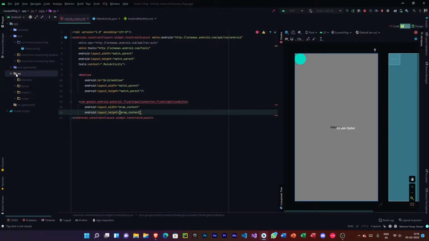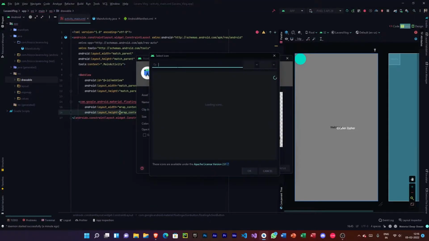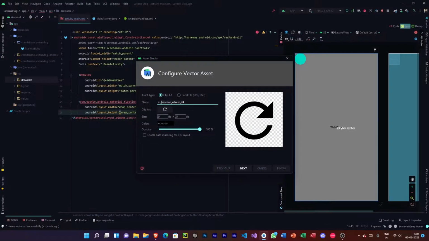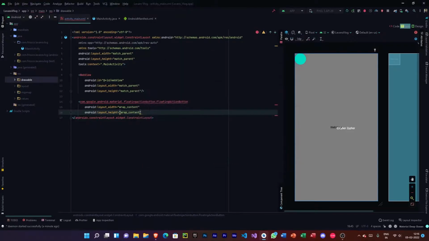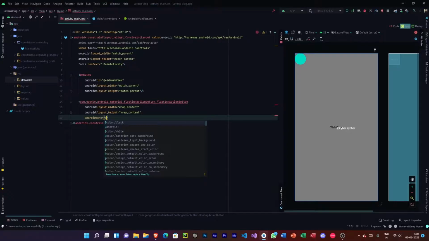Let's go to the res folder and go to drawable, new vector asset, and I'm going to import reload or refresh. Yeah, there we have it. Okay, and I'm going to give it the name as ic_refresh. And then the color will be white. Next, refresh. And then we are going to assign this src as drawable.